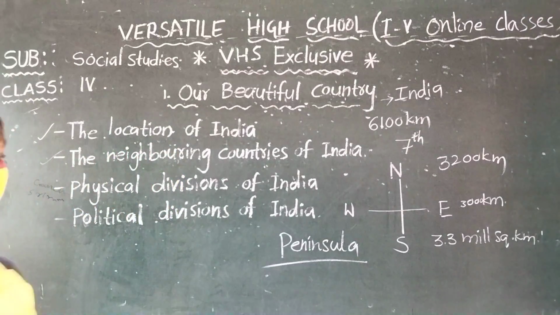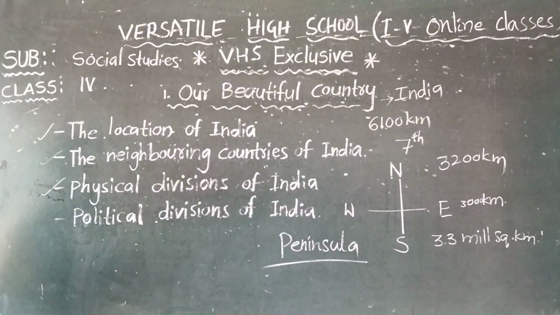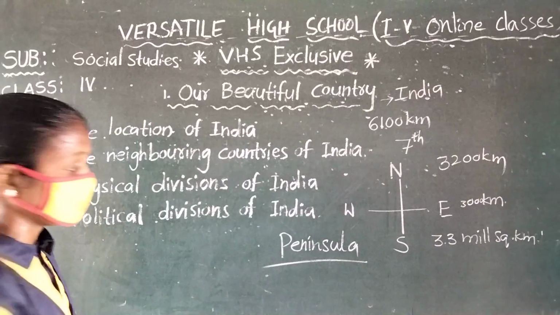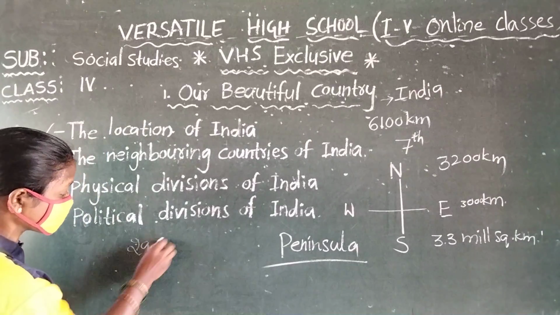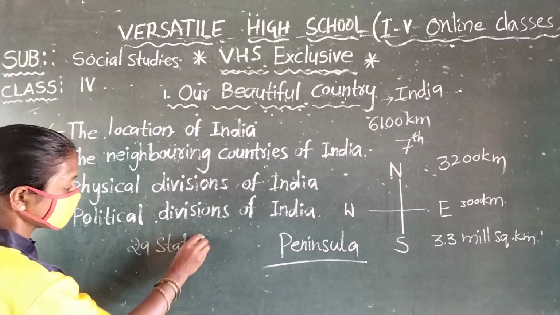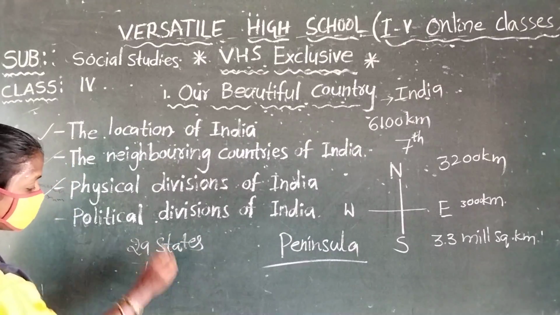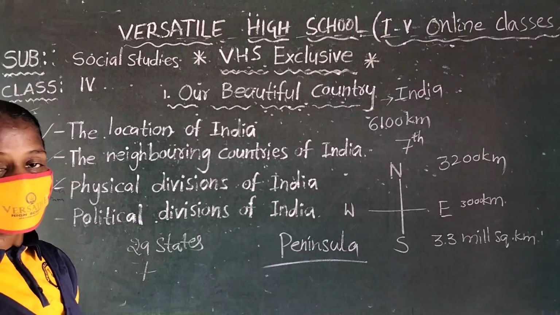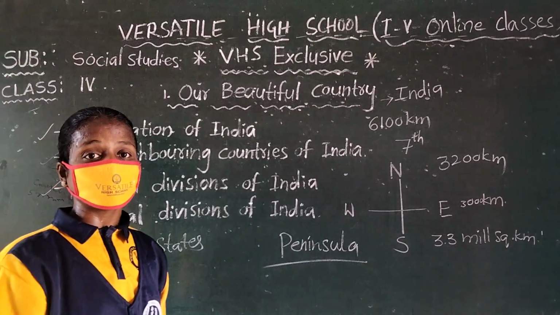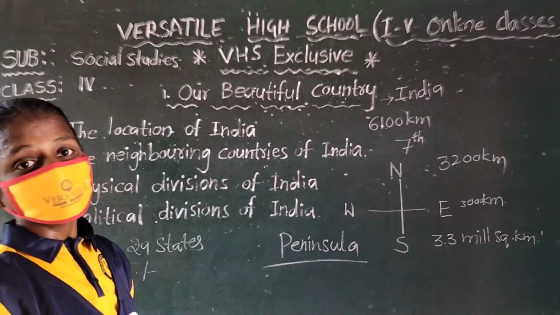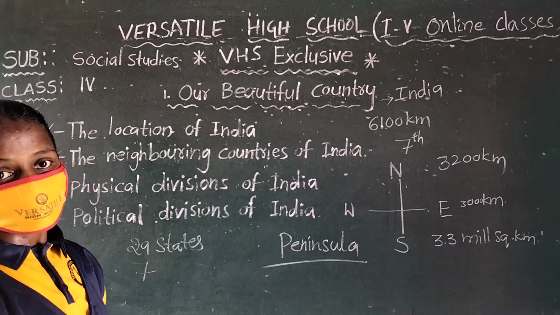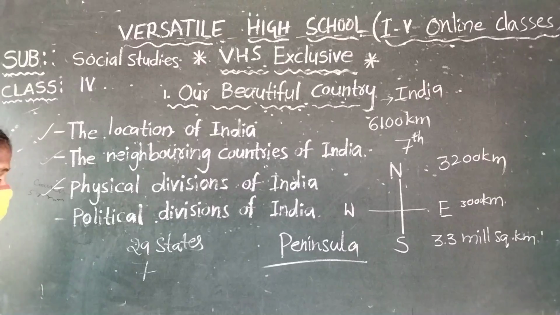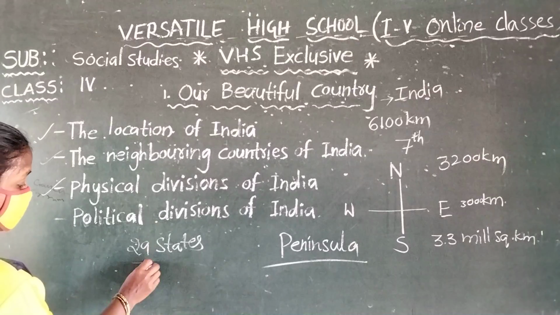Now we are going to the political divisions of India. Our India is divided into 29 states and 7 union territories. The union territories include the Indian national capital, Delhi. So what are the 29 states? Now I am going to explain.